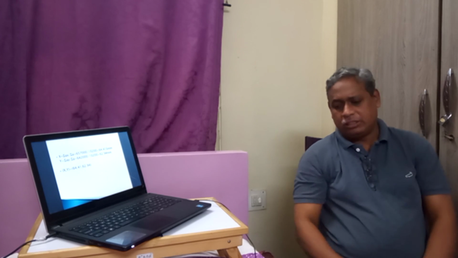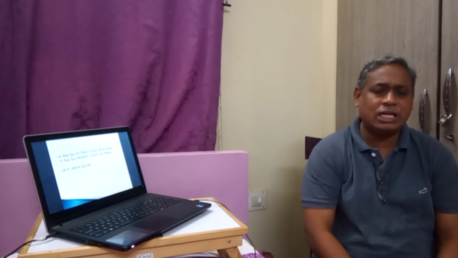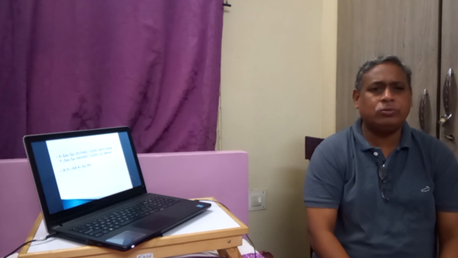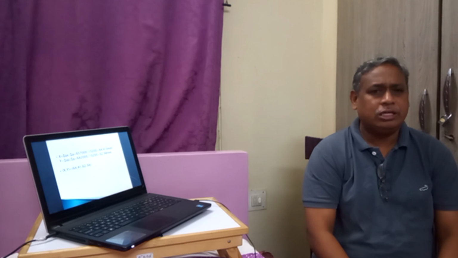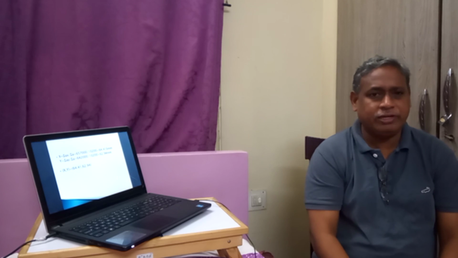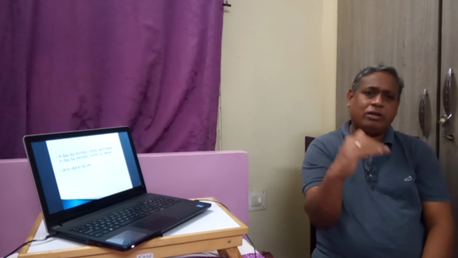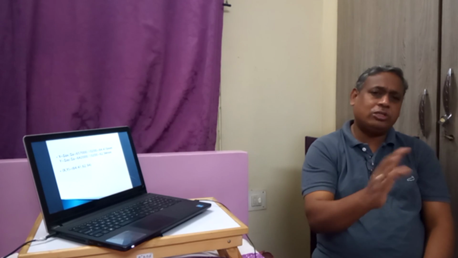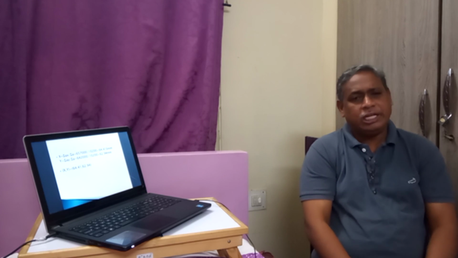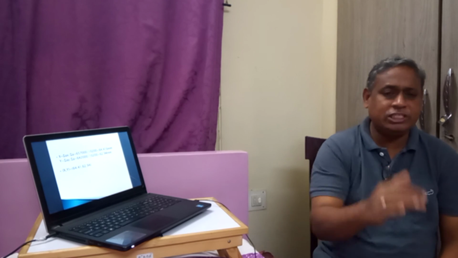Similarly, for any symmetrical figure, let us consider an ellipse, with a major axis of, let us say, 40 and a minor axis of 20. Then the centroid will be at 40 by 2 and 20 by 2, because an ellipse is a symmetrical figure. Similarly, for any symmetrical figure, when we cut through some line, if that line divides it into two equal parts, then that line is called the axis of symmetry. So any symmetrical figure has its centroid on the axis of symmetry which is dividing it.